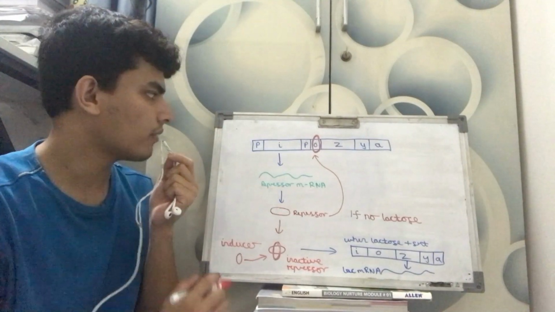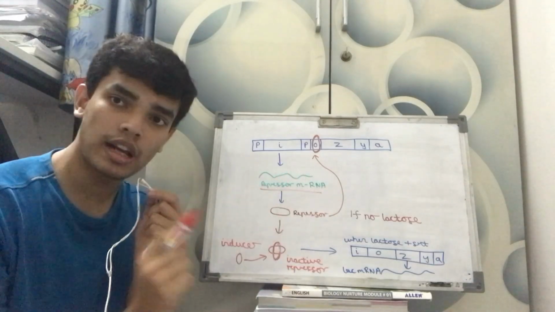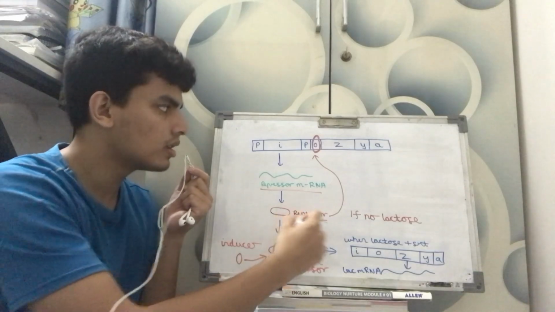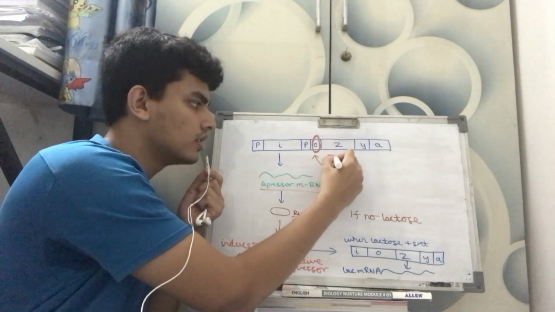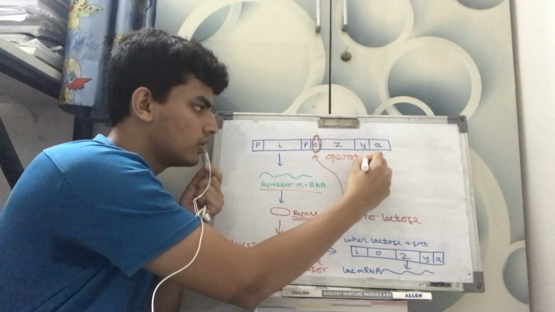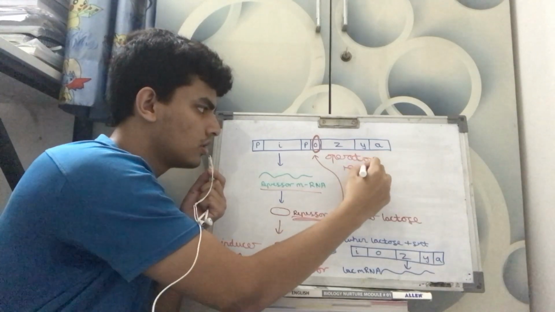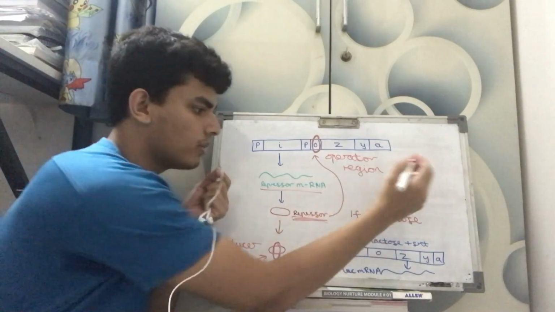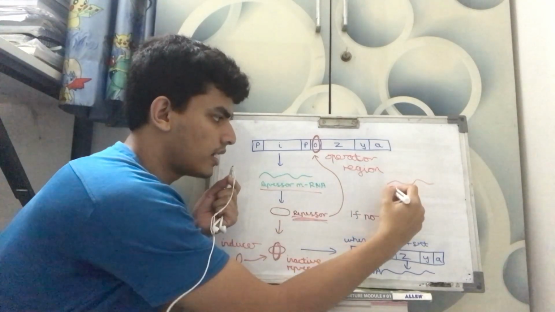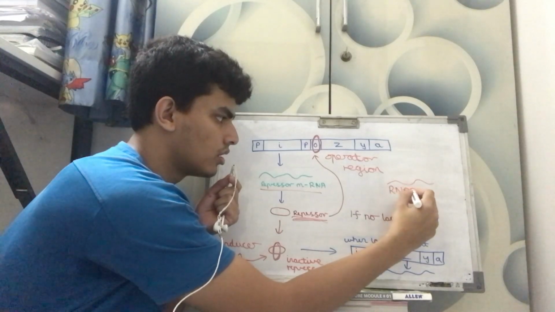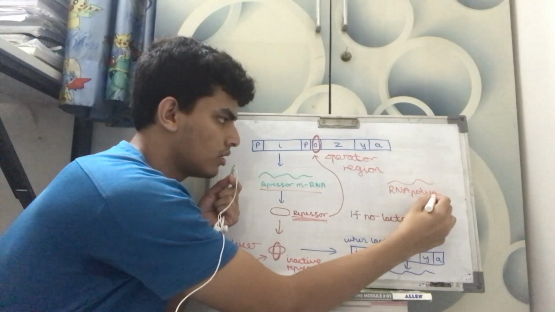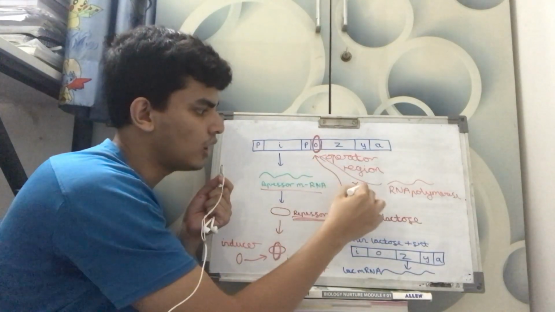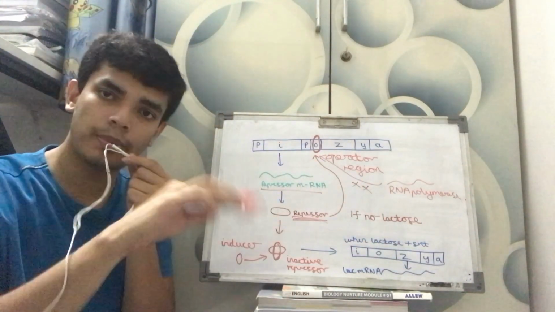So now, as in the diagram, we can see that the I gene produces the repressor mRNA. Now this is the repressor produced. Now what happens, the repressor goes and binds to the operator region. This is the operator region. Then RNA polymerase, say this stands for RNA polymerase, cannot come here. It cannot come, because the repressor is sitting on the operator.